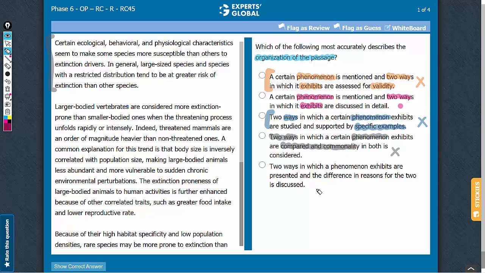Answer choice E: two ways in which a phenomenon exhibits are presented and the difference in reasons for the two is discussed. The passage makes no suggestion regarding the difference in reasons related to the two ways in which the phenomenon mentioned in the first paragraph is exhibited. So this answer choice can be eliminated. B is the correct answer.